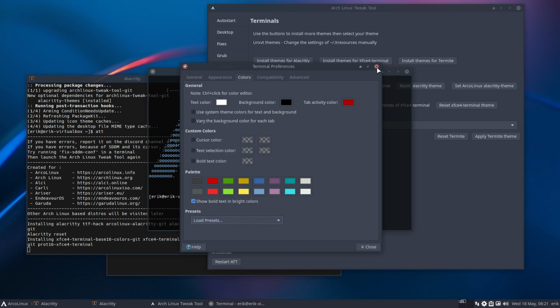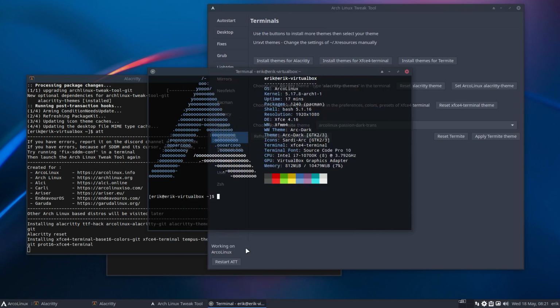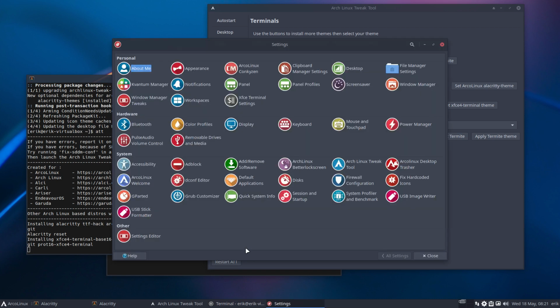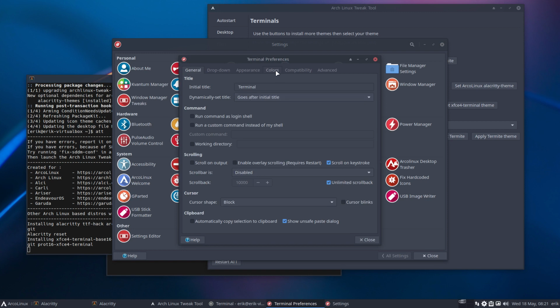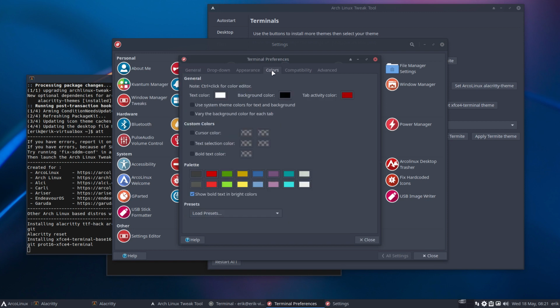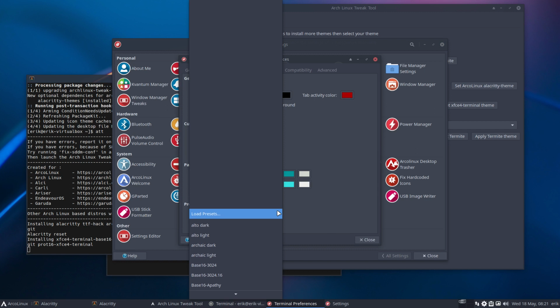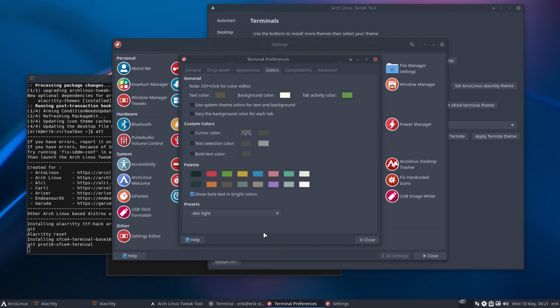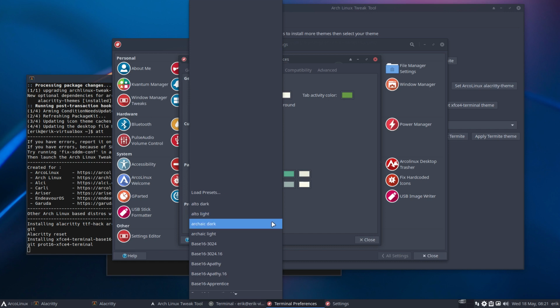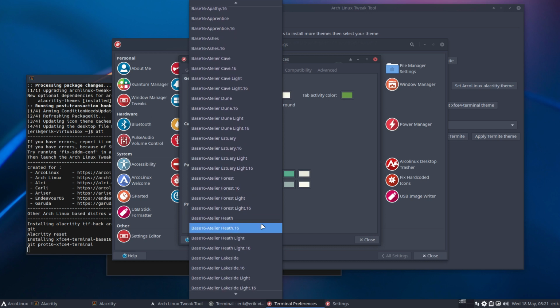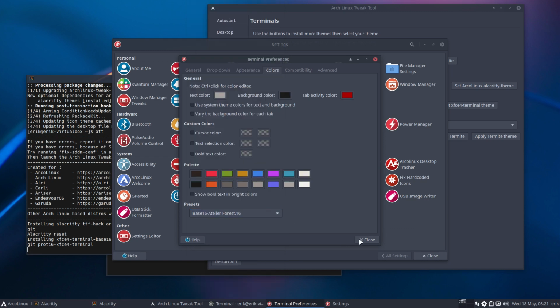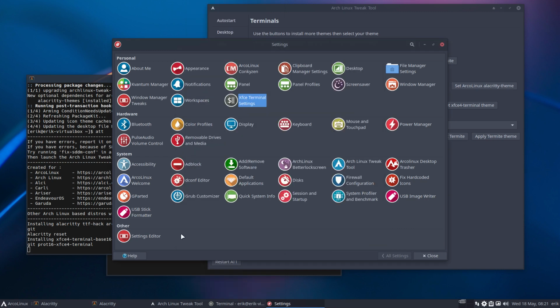That's one way of doing things, selecting it here, or you can do Ctrl-Alt-M, which is launching this thing, and then you do XFCE4 terminal settings. And if I am on Left WM, it will work as well, because it's not XFCE related, in a sense. It's for the application. So Alto light, and probably the light ones are white things. I'm not keen on white things. So let's do Atelier Forest, I suppose. It's gonna be something green, I don't know.